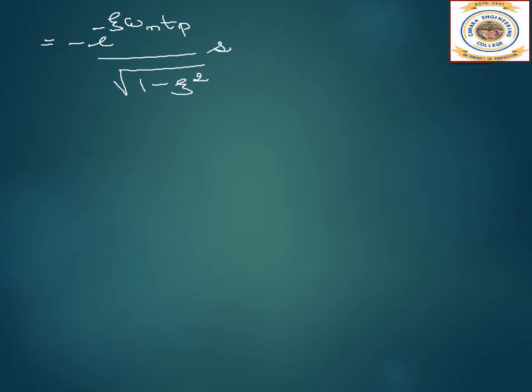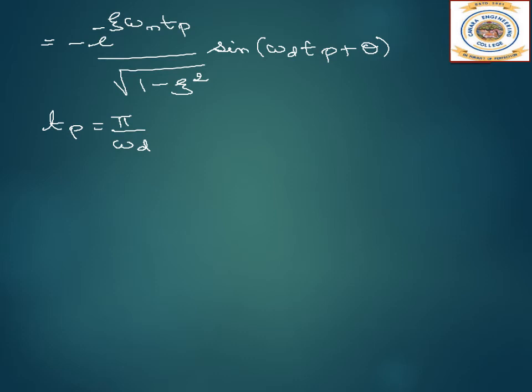So I get this as minus e power minus zeta omega n Tp divided by root of 1 minus zeta square sine omega d Tp plus theta. But we know what Tp is. Tp is equal to pi by omega d. We have already derived this.